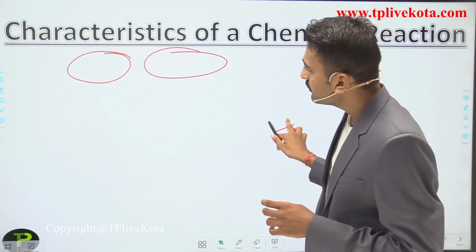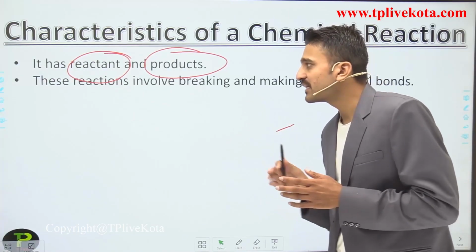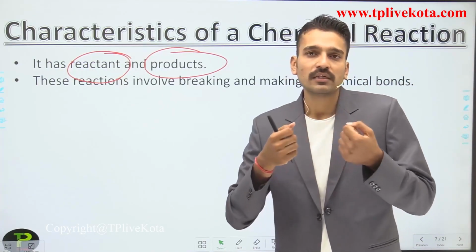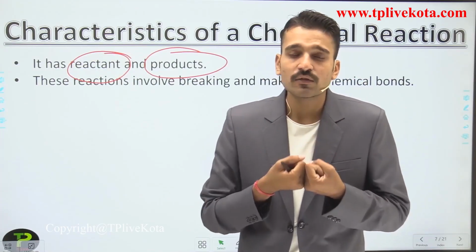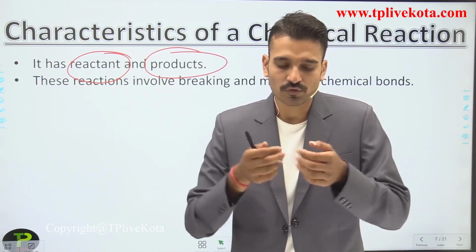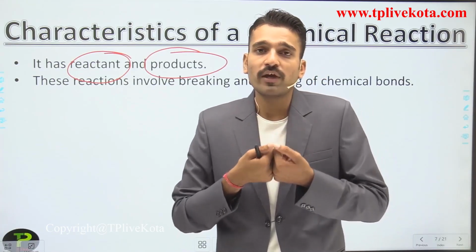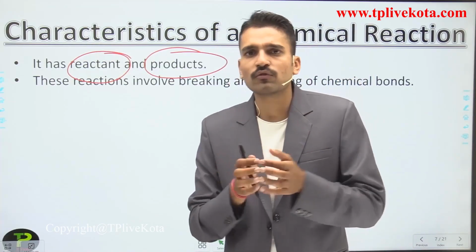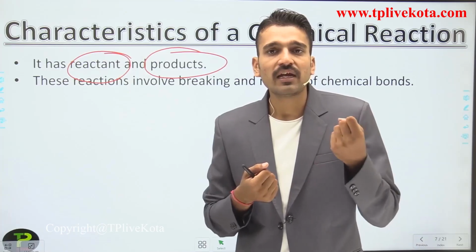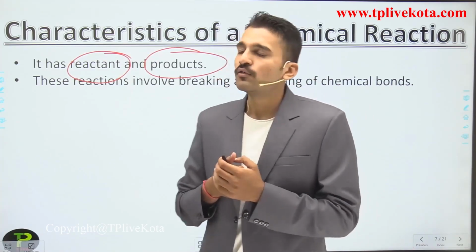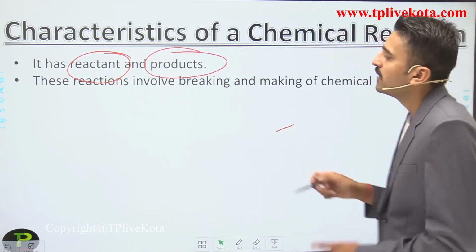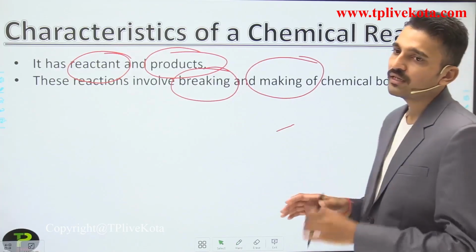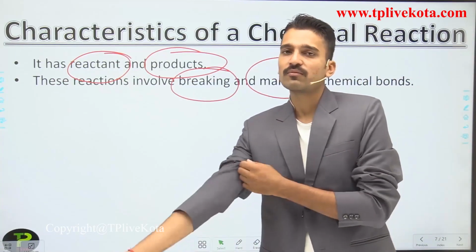Second, these reactions involve breaking and making of bonds. I have already told you what happens if certain substances are reacting with each other. They are in an equilibrium state. So we have to overcome that energy, we have to break that chemical bond so that the atoms will be free to react with some other atom. So what is involved in a chemical reaction is the breaking and making of chemical bonds. This is very important.